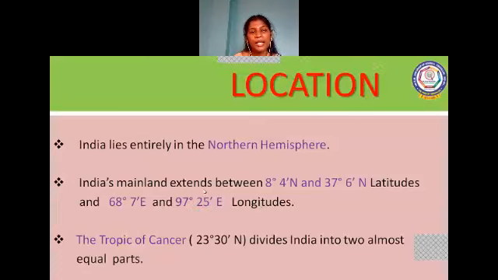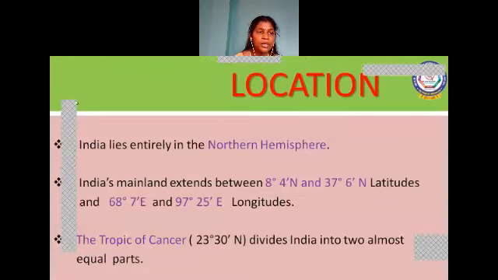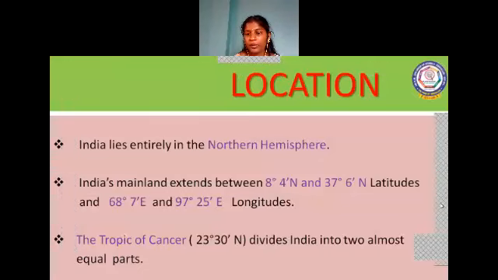India lies entirely in the northern hemisphere, and the mainland of India extends between 8 degree 4 minute north and 37 degree 6 minute north latitude.